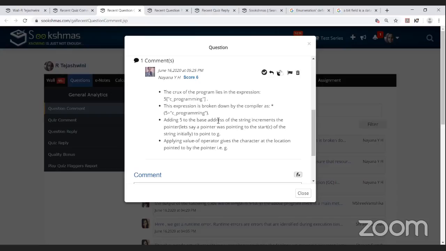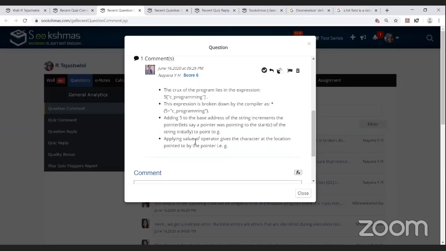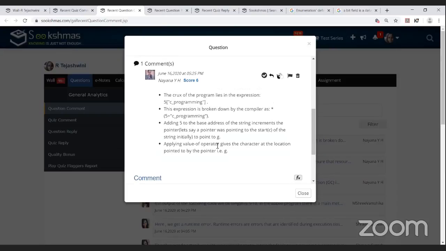Adding 5 to the base address of the string increments the pointer. Let's say a pointer was pointing to the start of the string initially, it now points to G. Applying the value-of operator gives the character at the location pointed to by the pointer, that is G.